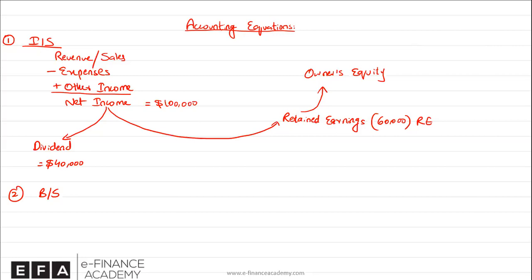So for us to see the wealth or the financial position of a company, we look at another statement called the balance sheet, which is also called the statement of financial position under IFRS, because it tells us about the wealth position of a company.